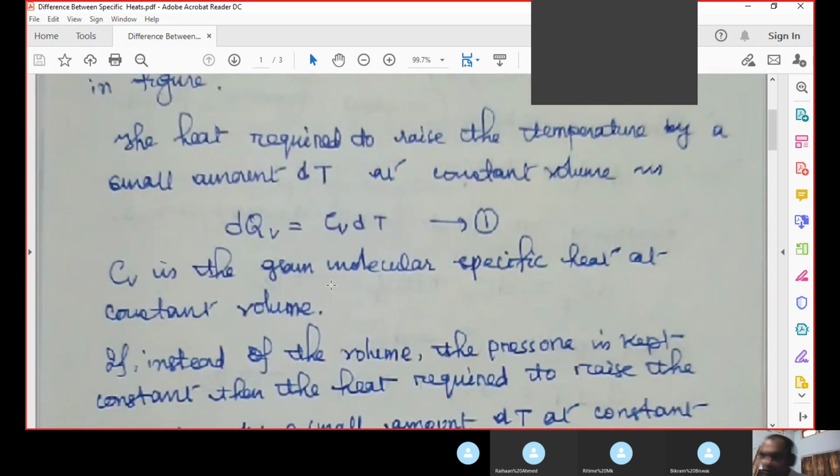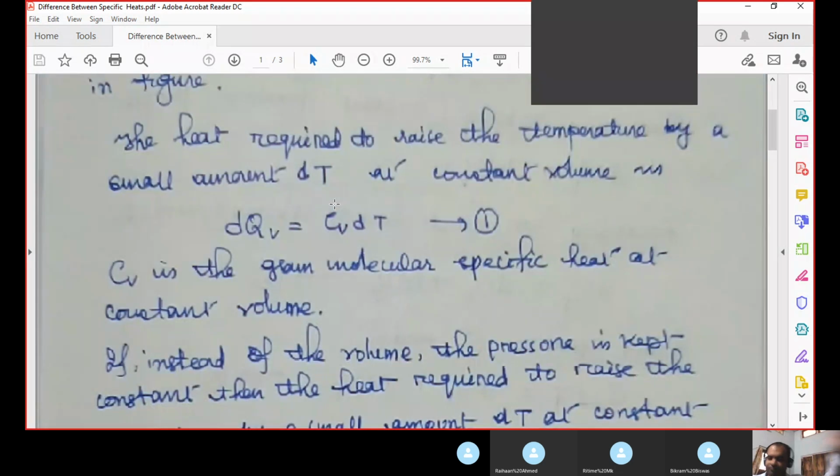Okay, so Q equal to mc delta T. That formula, if you apply some amount of heat Q to a substance, then the heat Q is equal to mc delta T. M is the mass, C is the specific heat, and delta T is the increase in temperature. Here dT is the increase in temperature. We have written here, raise the temperature by a small amount dT.